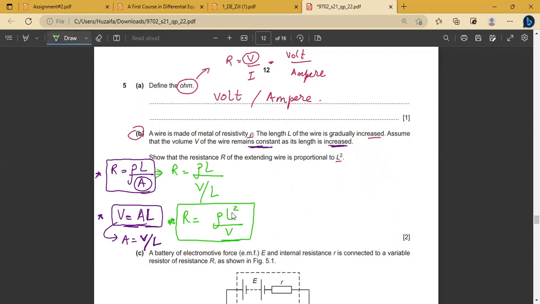Now you can see that he is saying volume is constant. I note that the resistivity for any metal will also be constant, since resistivity is material dependent. So when these two things are constant, what are the two things that are changing here? Our two variables are R and L. So R is directly proportional to L square when rho and the volume are constant.